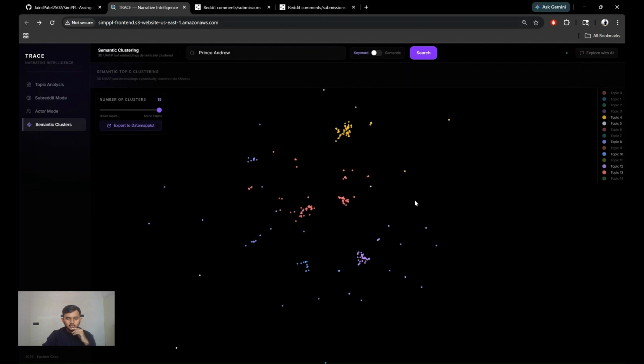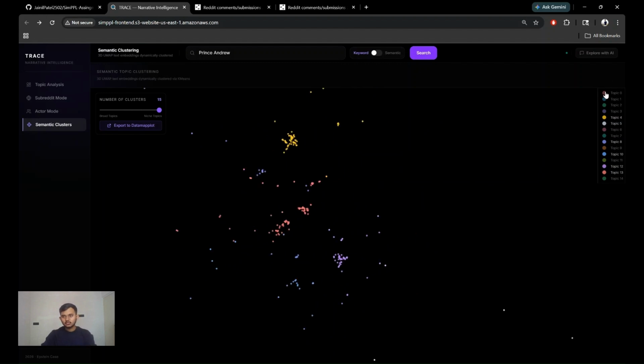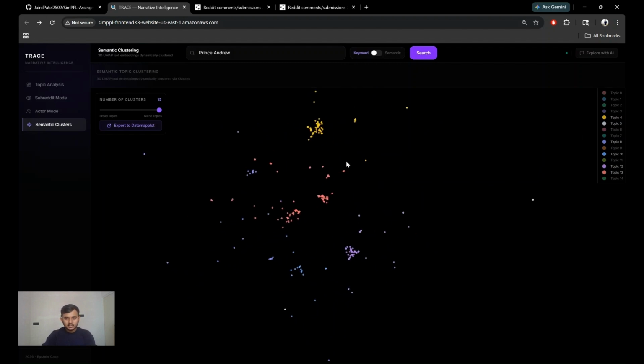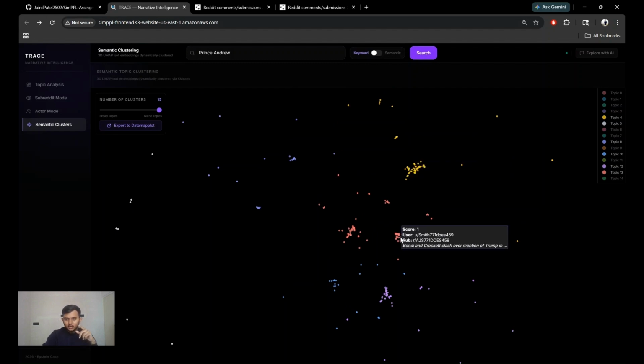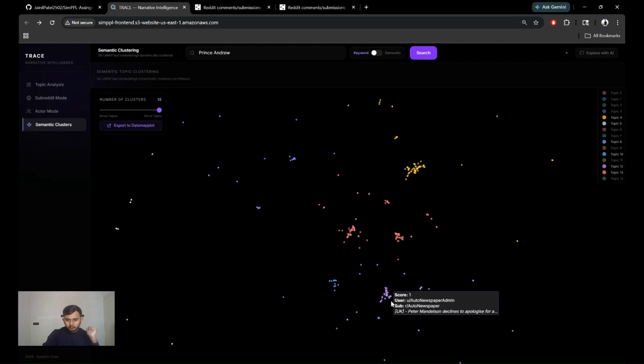Okay, so I have isolated some clusters and turned off other clusters. Now let's analyze it so that we can see clearly. This is the cluster which has some language other than English, I don't know. This is the cluster I was talking about, the Pam Bondi one. This is the cluster that talks about Bill Clinton, and this is the cluster of Mandelson.